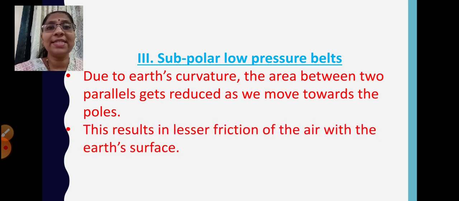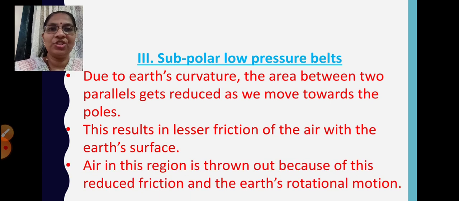This results in lesser friction of the air with the Earth's surface. Since the friction between the air and the Earth's surface is less, air in this region is thrown out because of this reduced friction and the Earth's rotational motion.